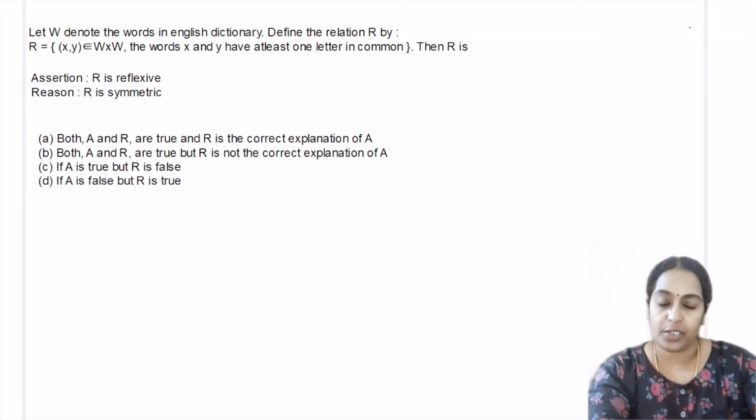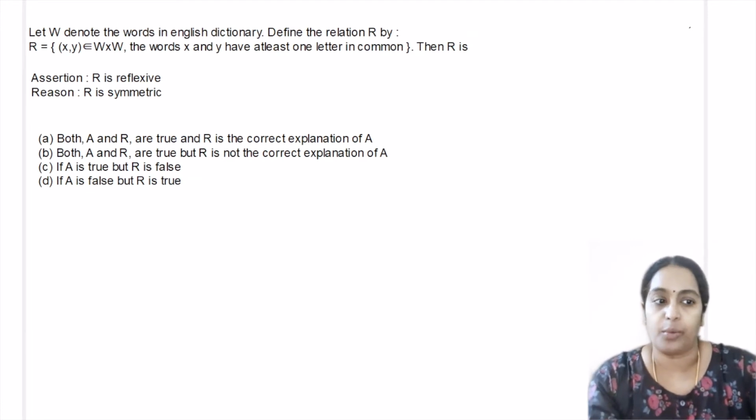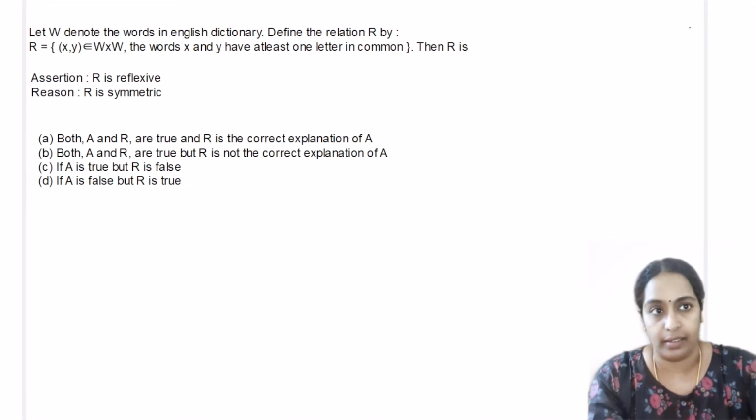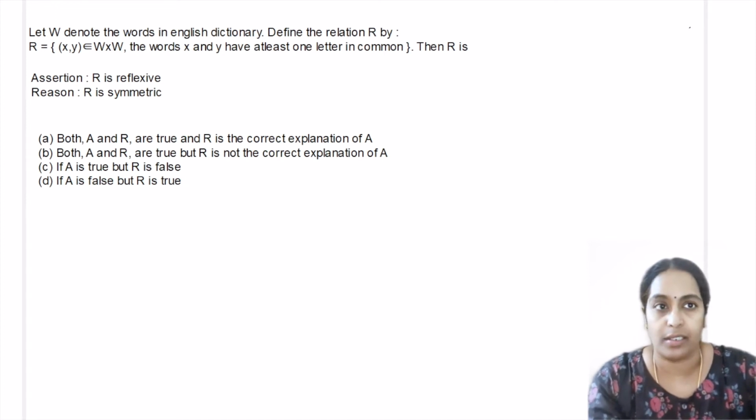Let's do the assertion reasoning questions of class 12 relations and functions chapter. The question says, let W denote the words in English dictionary. Define the relation R by R equals a set of ordered pairs (x, y) belongs to the set W cross W. The words x and y have at least one letter in common. Then the relation is assertion statement, it is reflexive. Reason statement, the relation is symmetric.